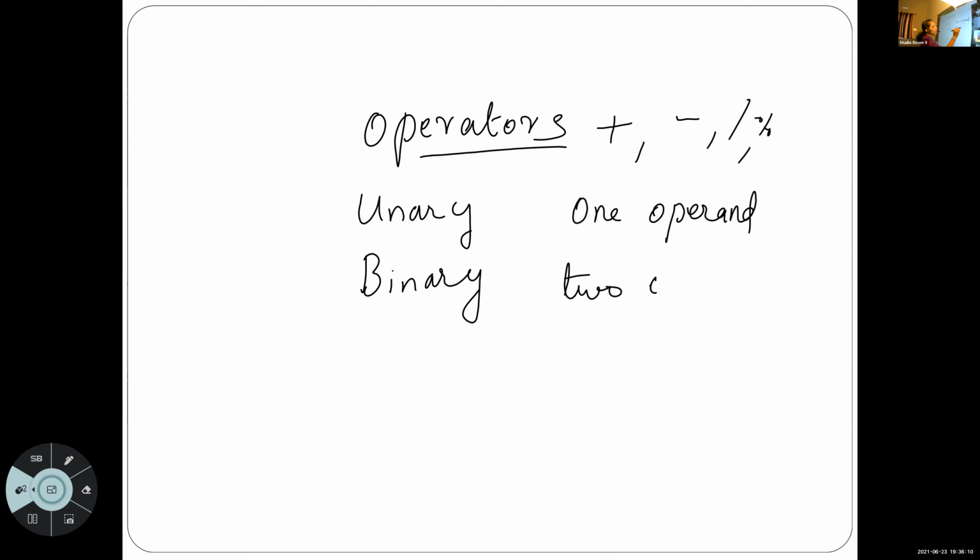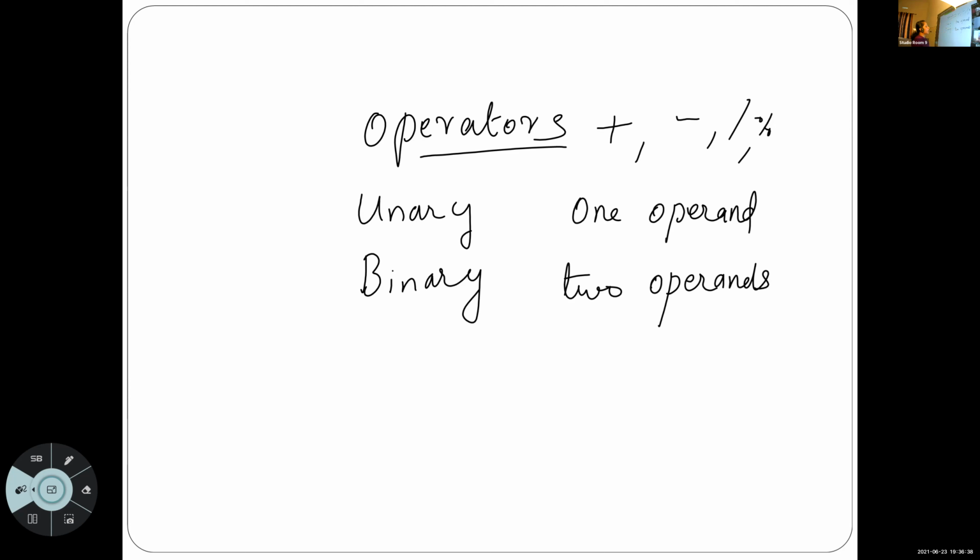If the operator uses two operands, then it is known as binary operator. Unary operator uses one operand, binary operator uses two operands.